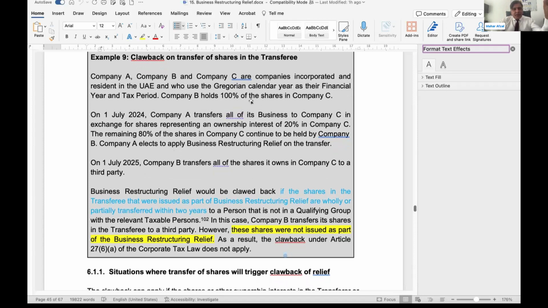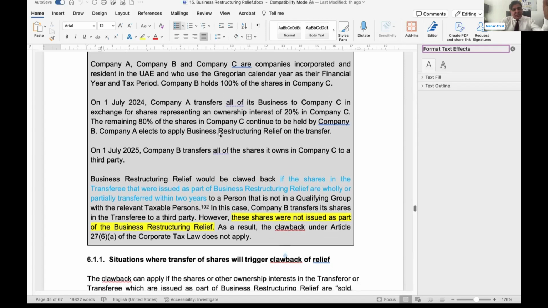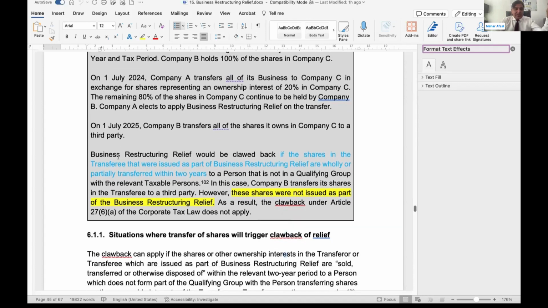Now, initially B was holding 100% of C. Now, 80% is being held by B and 20% is being held by A. If any share out of the 80% which is being held by B is transferred, the clawback will not trigger. And if even a single share of the shares being held by A has been sold, disposed of or transferred, whatever is the case, because A is holding this share as a result of the transfer, then clawback will trigger. So they have mentioned here, business restructuring relief will be clawed back if the shares issued as part of business restructuring are wholly or partly transferred within 2 years.